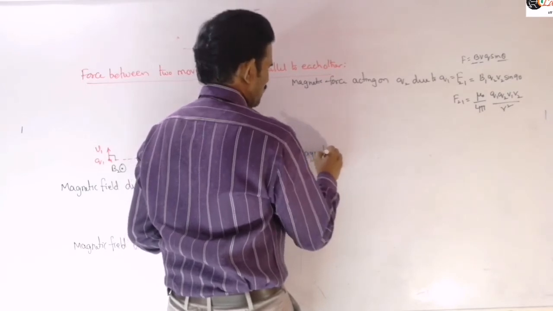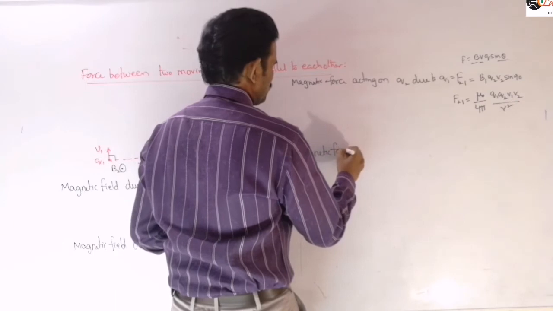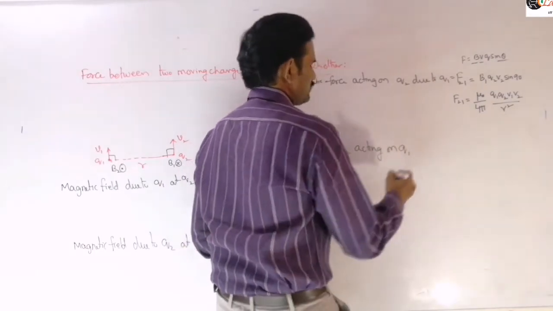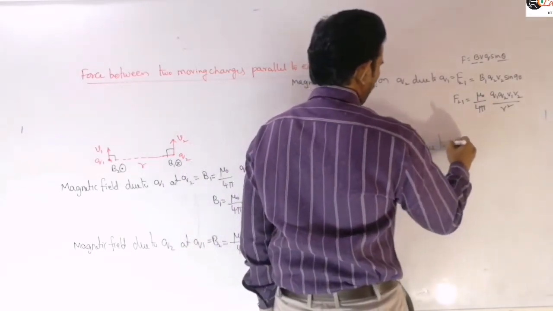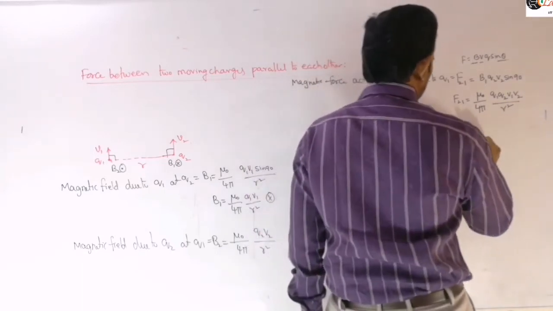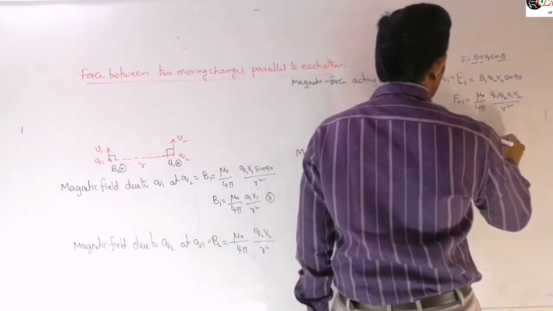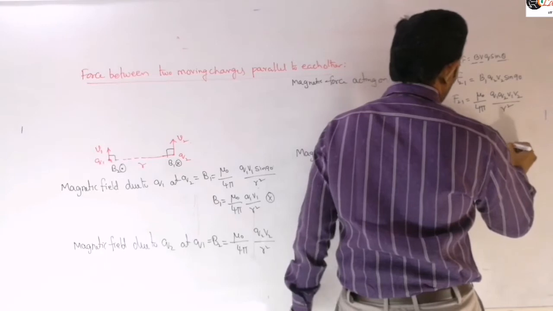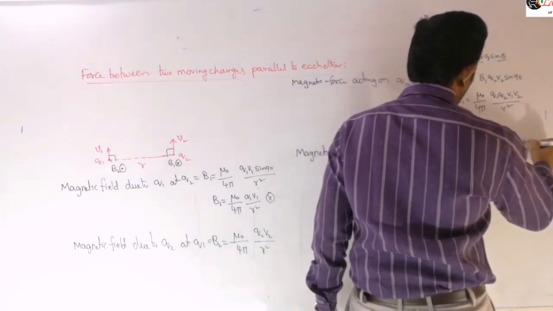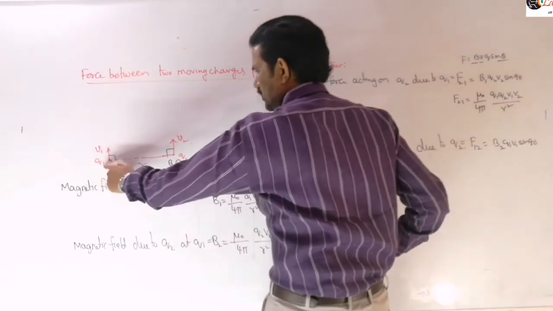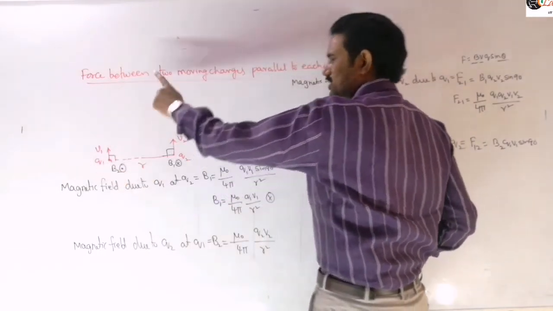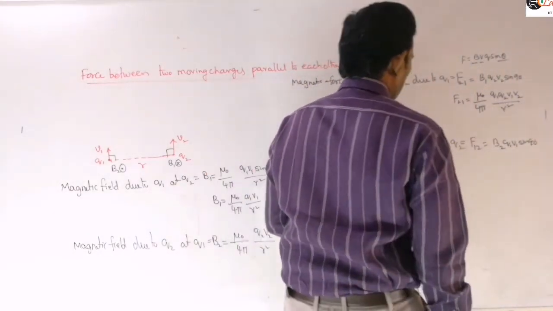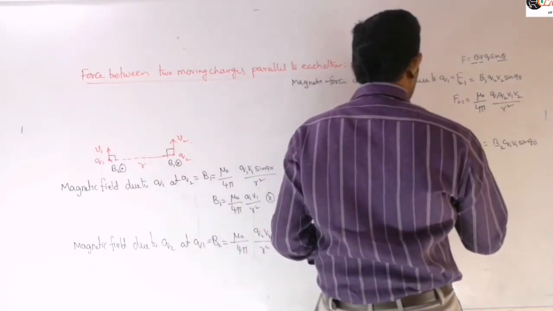So therefore this is the magnetic force acting on Q1 due to Q2. You can write this as F12 is equal to, similarly our BQV sin theta formula, B2 into Q1 into V1 sin 90. That means the force acting on this particle: the magnetic field there is B2, it is moving with velocity V1, and the charge on that particle is Q1. So B2 Q1 V1 sin 90 we need to write. And again you can substitute these values here.